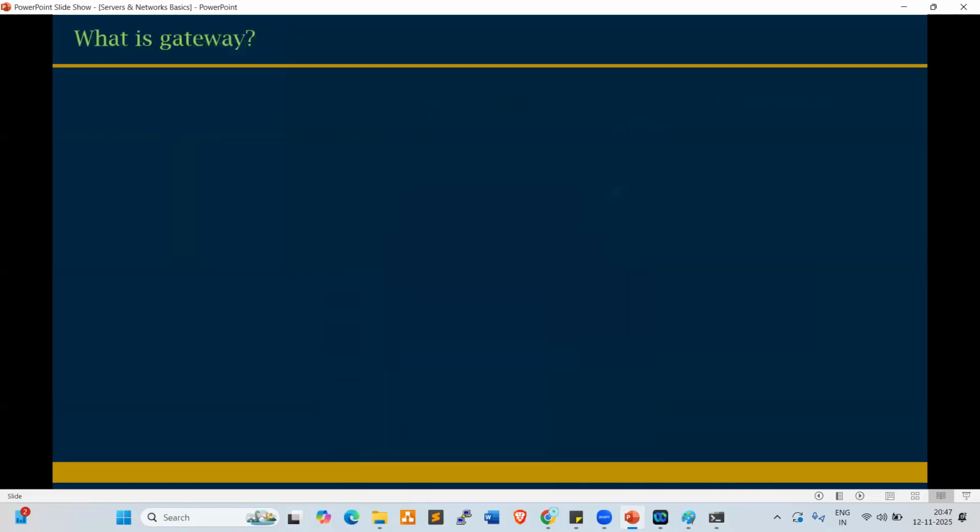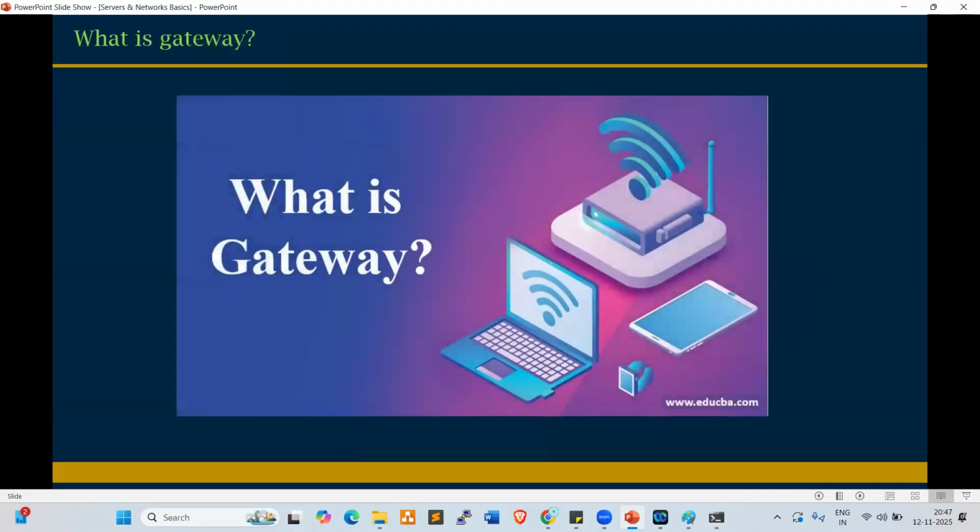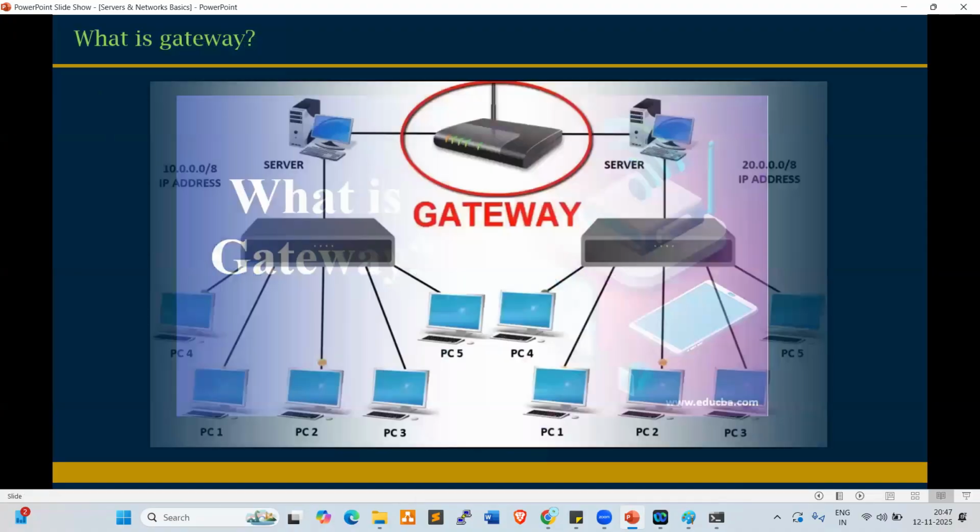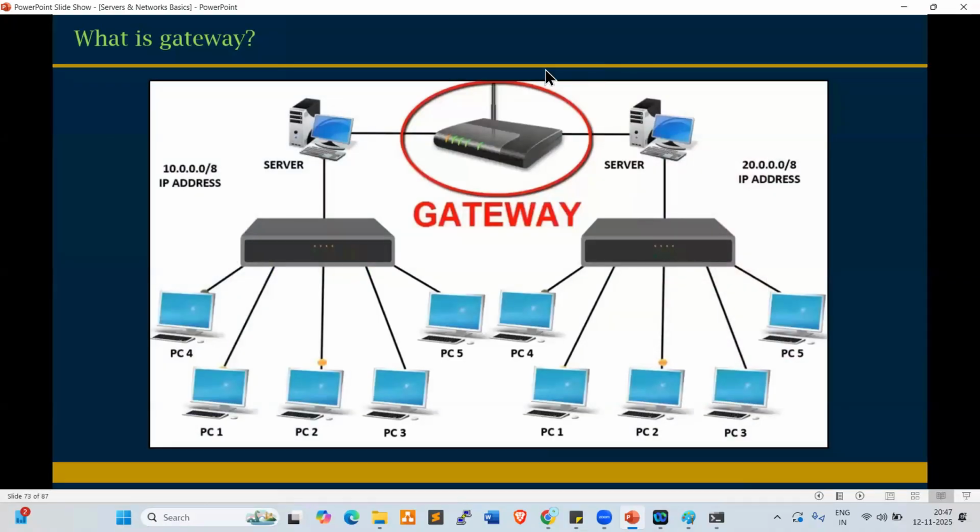Yeah. Next one. What is gateway? Gateway is a router, a network router. Look at this, everyone.